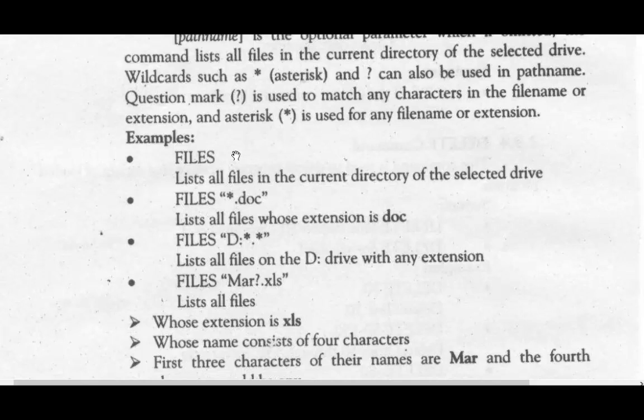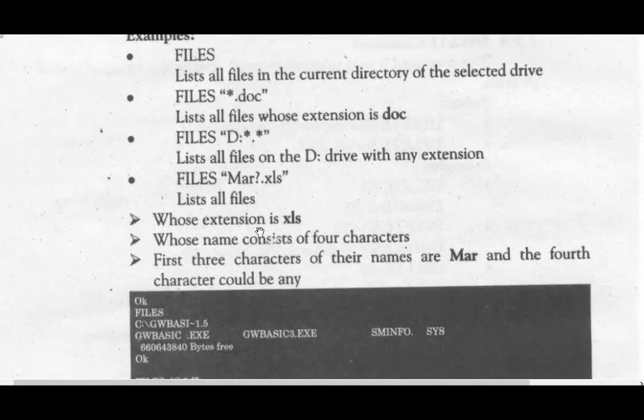If you type files, double quotation mark, MAR question mark dot XLS, it will list all the files that have the first three characters MAR and extension XLS, whose name consists of 4 characters. The first three characters of their name are MAR and the fourth character could be any.